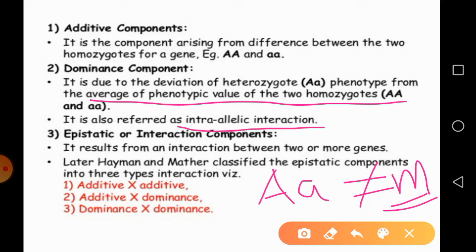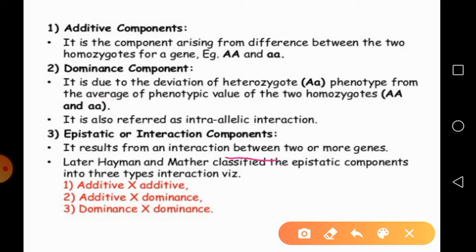and that is due to the intra-allelic interaction. Then the third type is epistasis variance. In epistasis, instead of one gene pair, two or more gene pairs are involved, and due to interaction between these two or more gene pairs, we see variance or variation in the population. The scientists Hayman and Mather classified this epistasis component into three types: additive into additive, additive into dominance, and dominance into dominance.